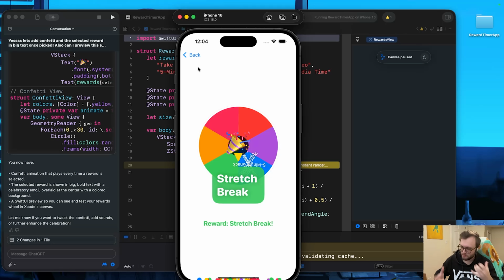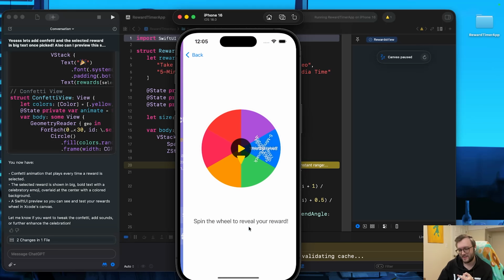Okay, so you can see there's clearly some work that needs to be done. Logic is kind of there, but that's day two's problem. Like I said, I think I've spent about 25 minutes working on this in the background. Just like when I write code, we got to test things. You got to make sure it works. It kind of understood the instruction, but maybe I need to be like, hey, one of those rewards should be on each slice of the pie, not whatever this is.